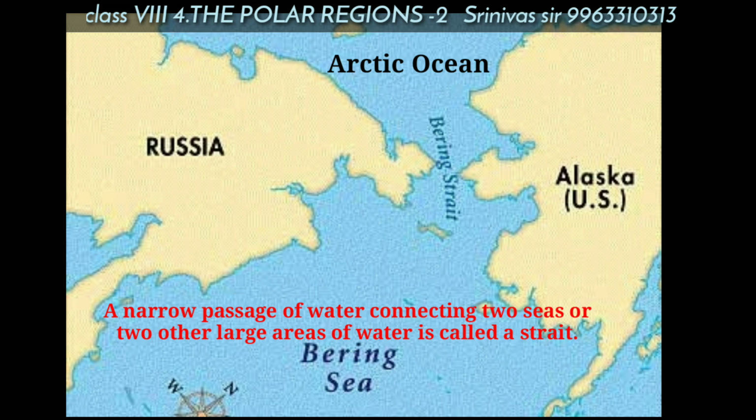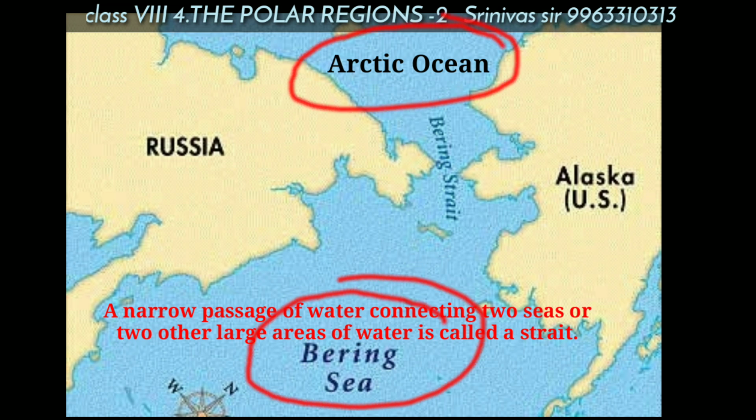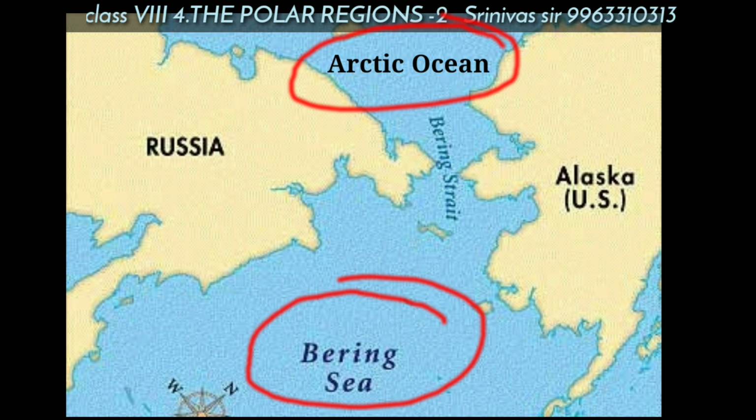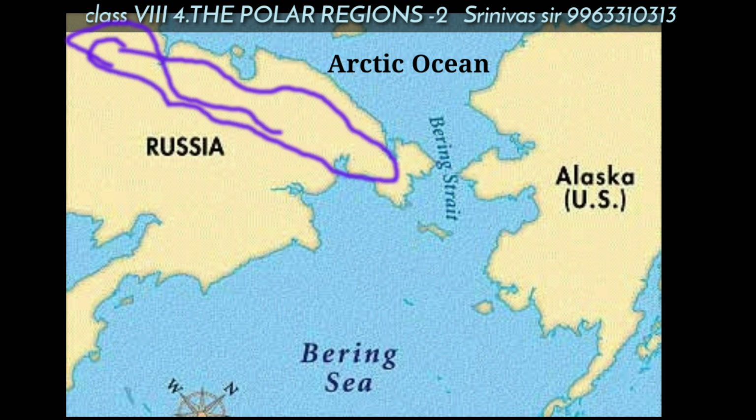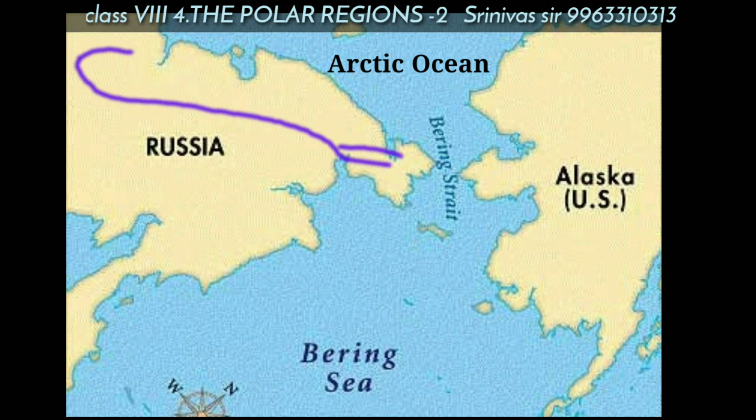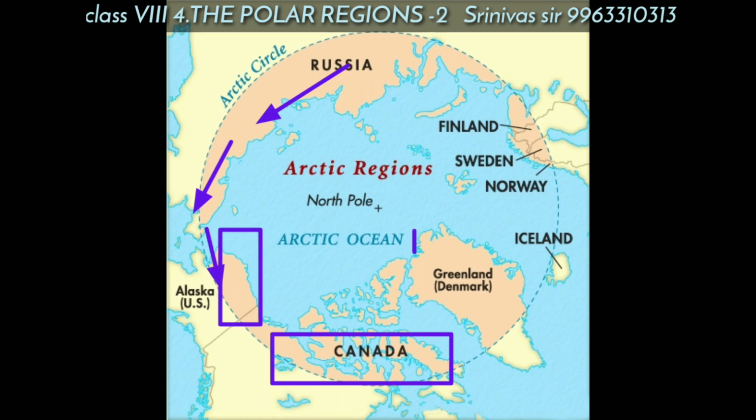The Bering Strait connects the Bering Sea and the Arctic Ocean, and separates Russia from Alaska. So 5,000 years ago, the people living in Siberia crossed this strait and settled in Alaska, Canada, Greenland, and other areas of the Arctic region.